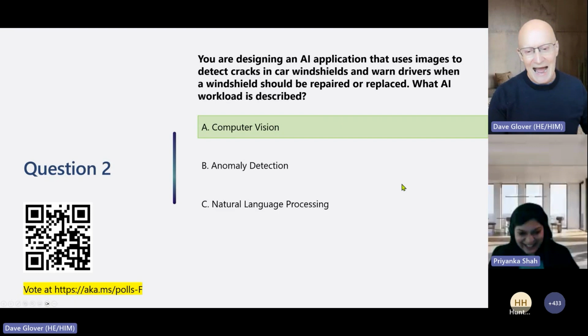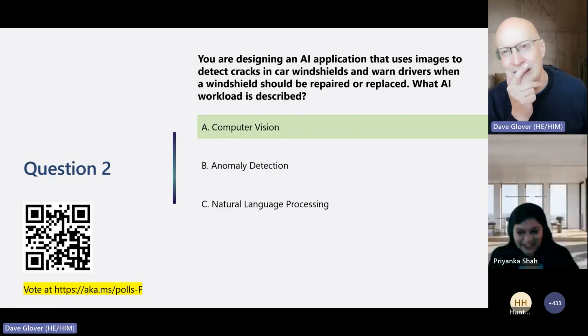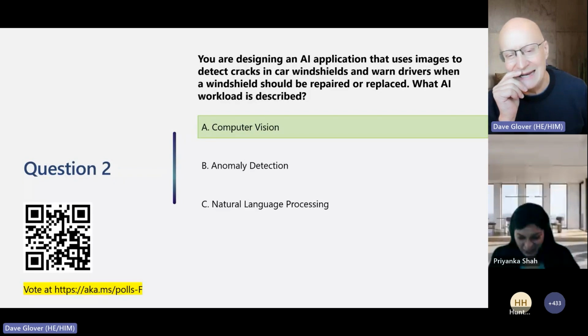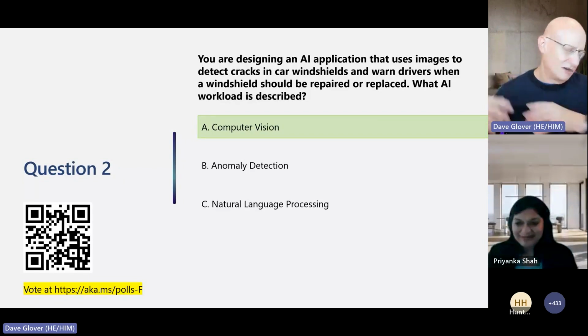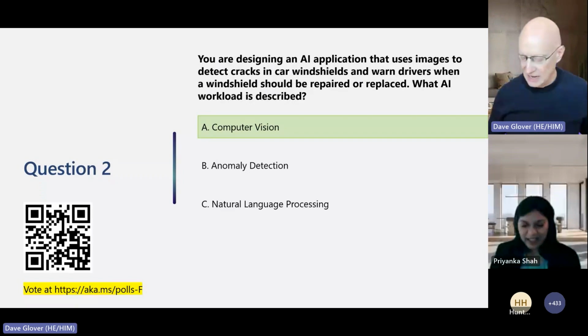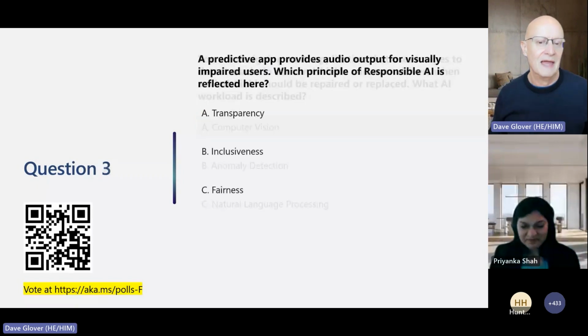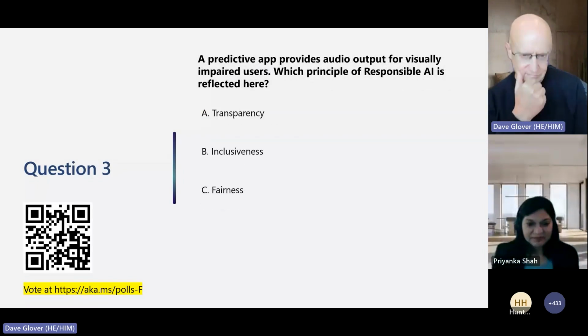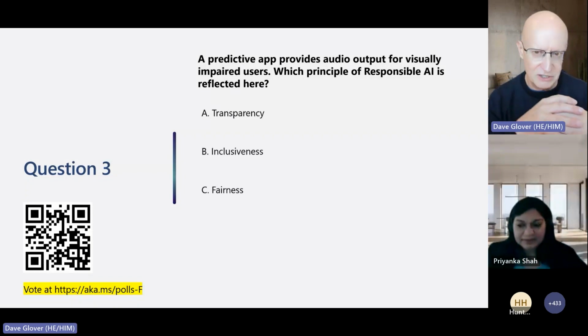anomaly detection. Anomaly detection, you wouldn't really use it here, you've got time series data, and that's more computer vision. You've got a camera, you're looking at what's going on, and you've got models to look at. Okay. So this is the third and final question.